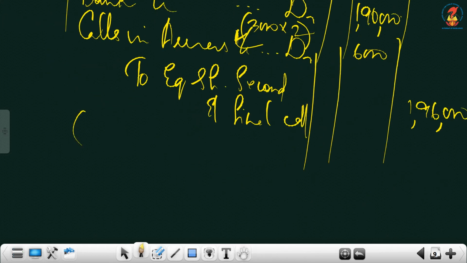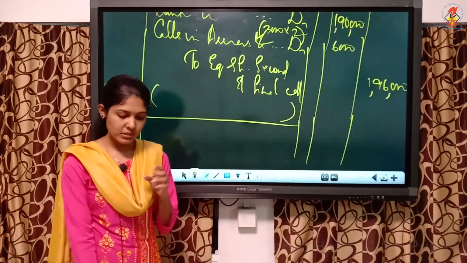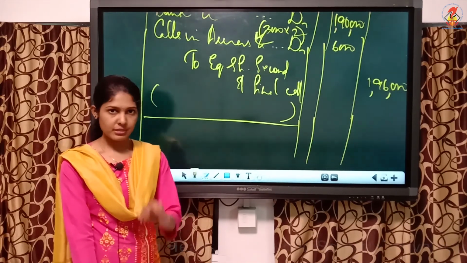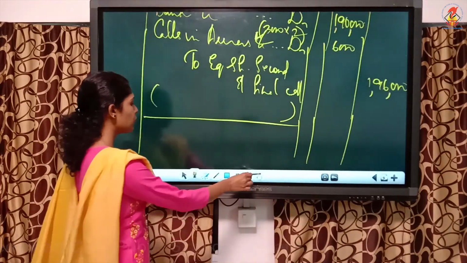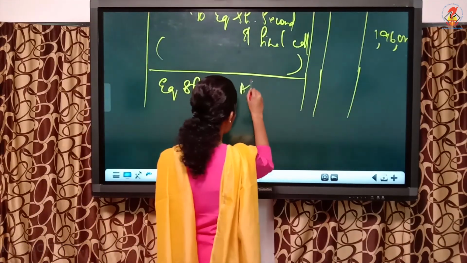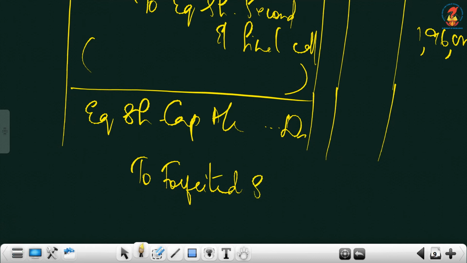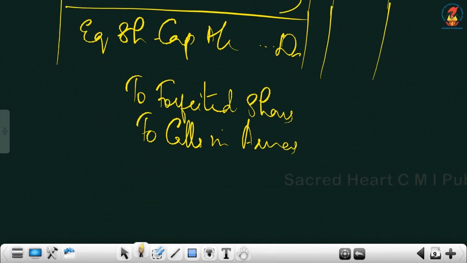Next, again after first call you are forfeiting Reema's shares, so again forfeiture entry we have to write, just see whether premium is received now, yes, because Reema failed to pay the first call and second call, that means we have received premium, so ignore premium completely, no need to debit premium account now, and the journal entry would be equity share capital account debtor to forfeited shares to calls in arrears, and Reema failed to pay the first call and the final call.